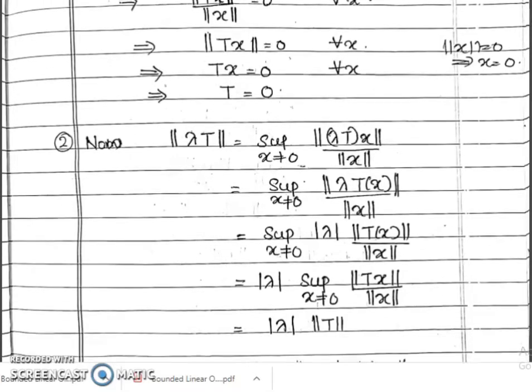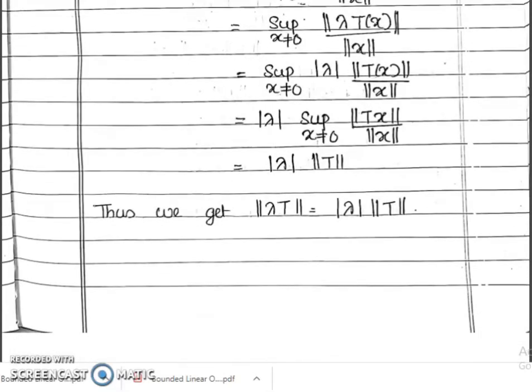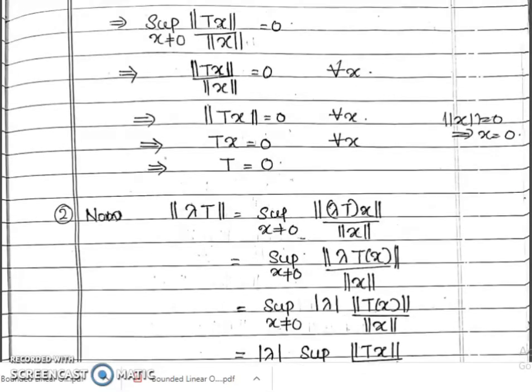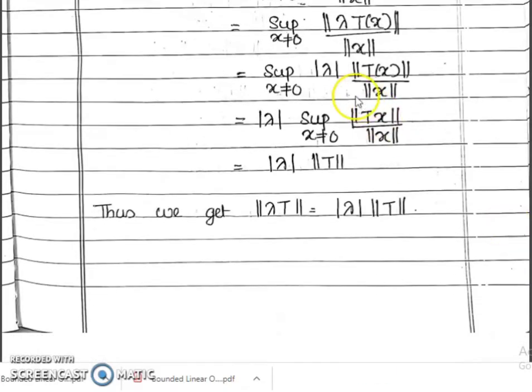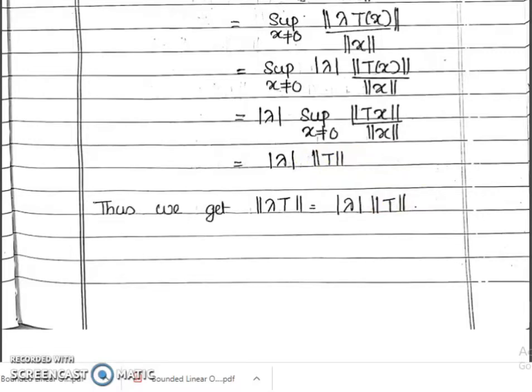Now the second condition: norm of lambda T equal to the supremum of norm of lambda T of X by norm of X, and this you can write like this using the norm property. Here this is a norm on Y, therefore you can write like this, and mod lambda is positive, therefore you can write like this, and this is equal to lambda into norm T.